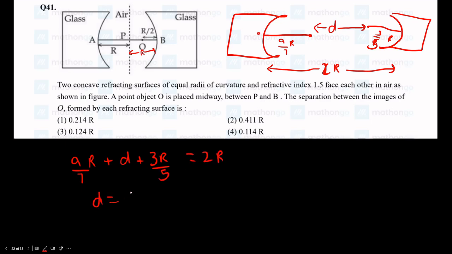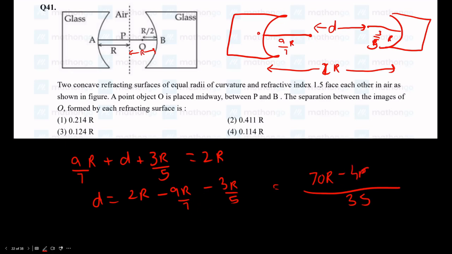So you get d is equal to 2r minus 9r by 7 minus 3r by 5. LCM of 7 and 5 is 35. So for 2 it's going to be 70r. And for 9 it's going to be multiplying with 5, minus 45r. And for 3 it's going to be multiplied by 7, 21. So finally we are going to be left with 4r by 35. What is 4 by 35? Again we have to divide it. Then 4 by 35 is a bit more than 0.1.